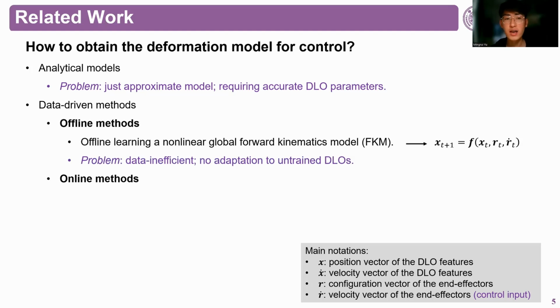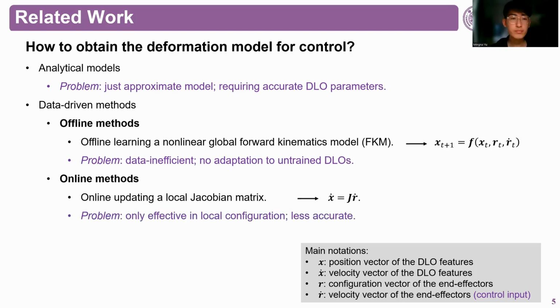In offline methods, the most common one is to offline learn a nonlinear global forward kinematics model. However, the model training is usually data inefficient, and they may get into trouble when manipulating a new DLO. The online methods usually online update a local Jacobian metric. These methods can be applied on any new objects, but they are only effective in local configuration and less accurate.